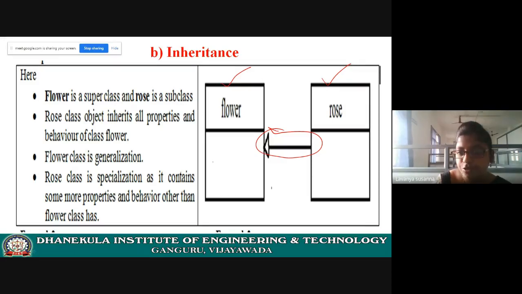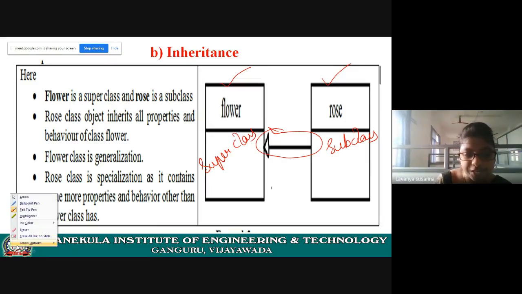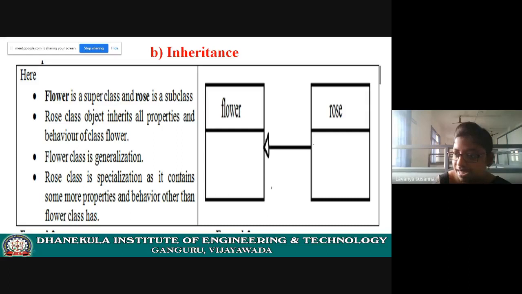That means flower is a superclass or base class. Rose is a subclass or derived class. Now, rose acquires all the properties of flower and rose will contain some special properties, right? Just like rose petals are used for beauty purposes.